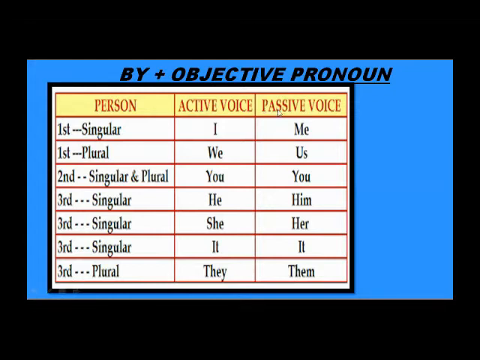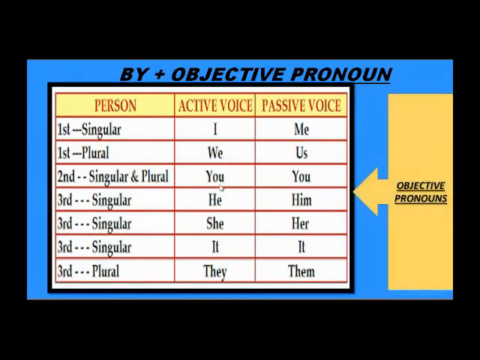And these are also called objective pronouns. Okay, I becomes me, we becomes us, you remains you, and it will be changed into an objective pronoun by the use of by. Okay, the preposition by will be used to denote the agent in the passive voice.